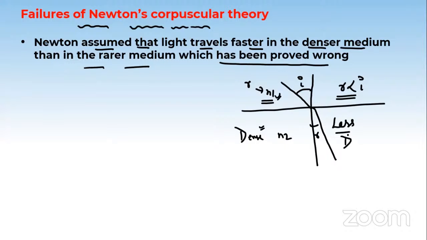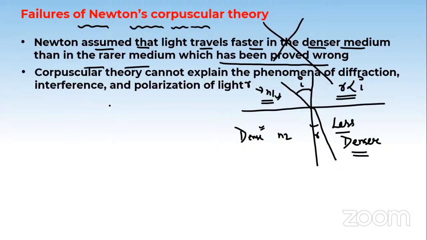In the geometrical optics previous classes, if you see, you will find that the speed is less in the denser medium. I hope it's clear. We say the speed is less in the denser medium. Okay, students? But what did Newton say? Newton assumed the speed will be faster. So this is a contradiction.